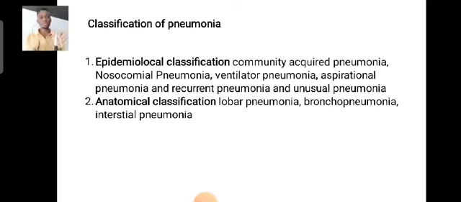Now, when we speak about anatomical classification, pneumonia can be classified according to where it occurs. Mainly, it can be in the bronchioles, and we call it bronchopneumonia. The lung can be classified into different lobes, so it can be lobar pneumonia, lower lobe pneumonia, or interstitial pneumonia. When it involves the interstitial space of the lungs, we say interstitial pneumonia.